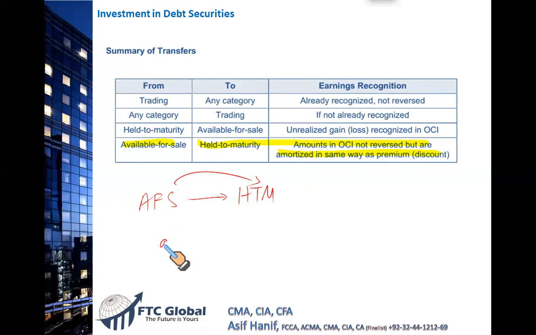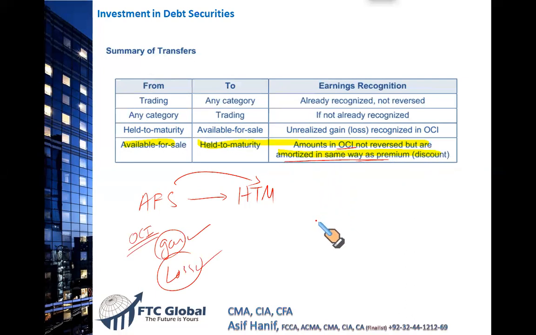Now the previous gain or loss that is already available in the other comprehensive income related to this bond or this preferred stock, this gain and loss will be amortized. Amount in the OCI, whether it's a gain or a loss, is not reversed, but it is amortized in the same way as premium or discount.